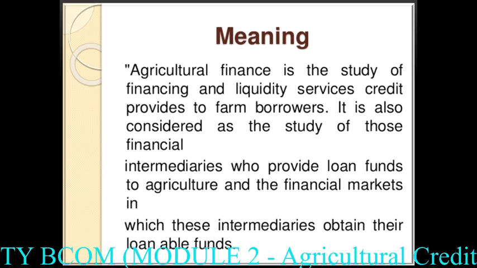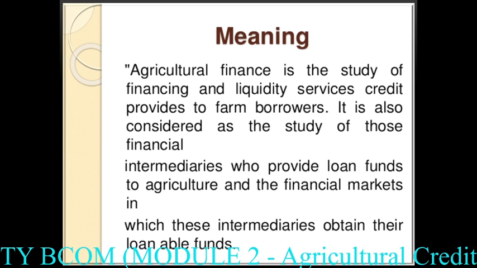That means it is a study of financing and liquidity services credit provided to farm borrowers. Agricultural finance means farmers are getting finance for their agricultural activity. They are borrowing from somewhere else and doing the agricultural activity.